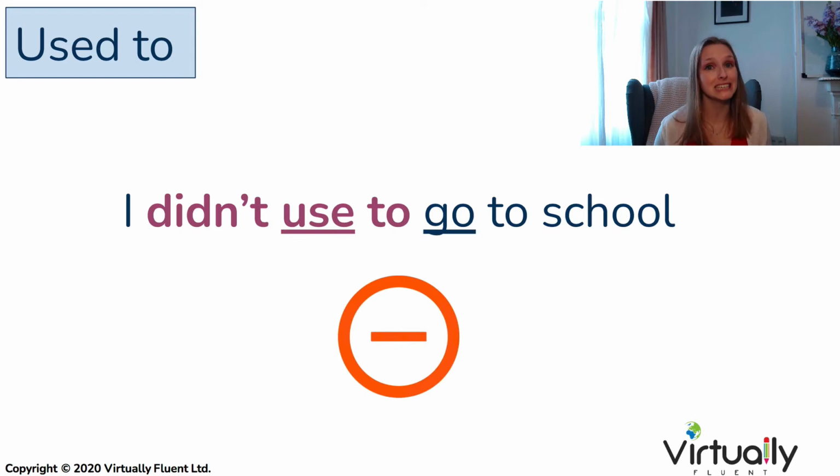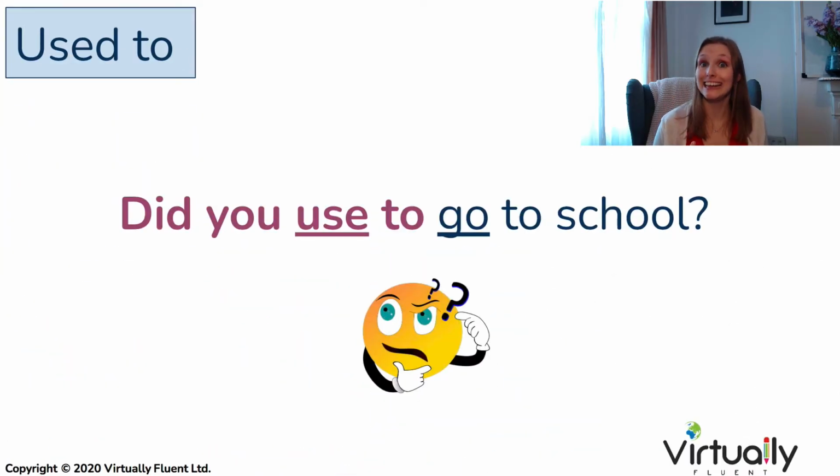So I didn't use to go to school. No D on the end of use to in the negative. And in this case, it's exactly the same in questions. Did you use to go to school? Because we've got our did in the auxiliary verb, the use is also with no D. So negatives and questions, no D on the use.